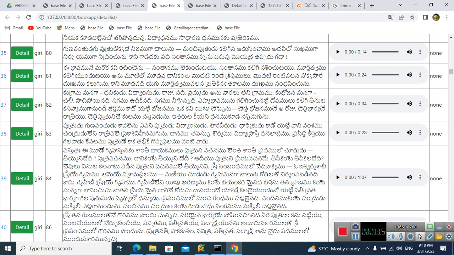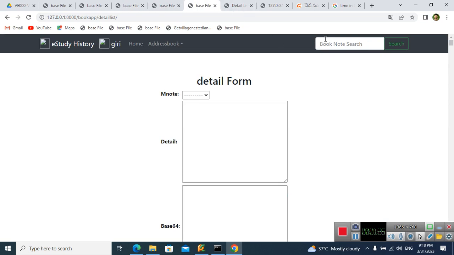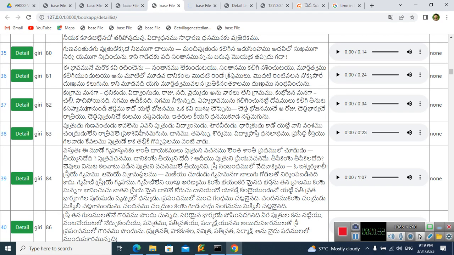tatparyas and their associated vivaranas. We need to maintain the relation on the database side. Once the data is ready, I want to search the entire existing data, the records, tatparyas and vivaranas.